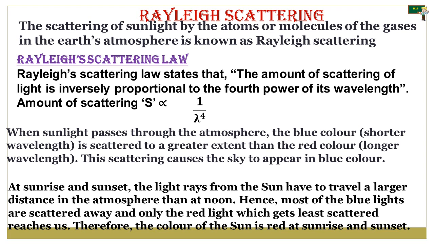Therefore, the color of the sun is red at sunrise and sunset. Actually, the transmission of light colors occurs when light passes through an object. That's why the sun is red at sunrise and sunset. You can see the picture. It seems to be red at sunrise and sunset.